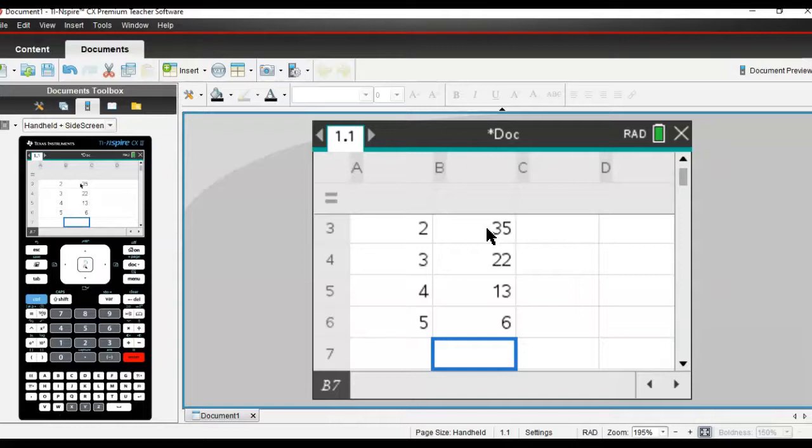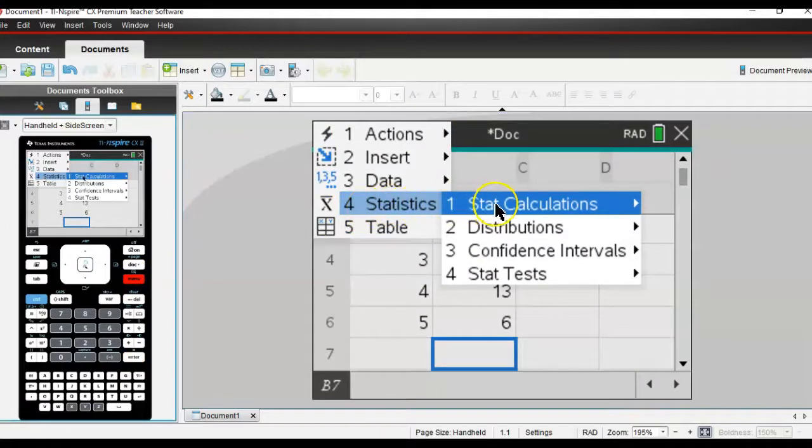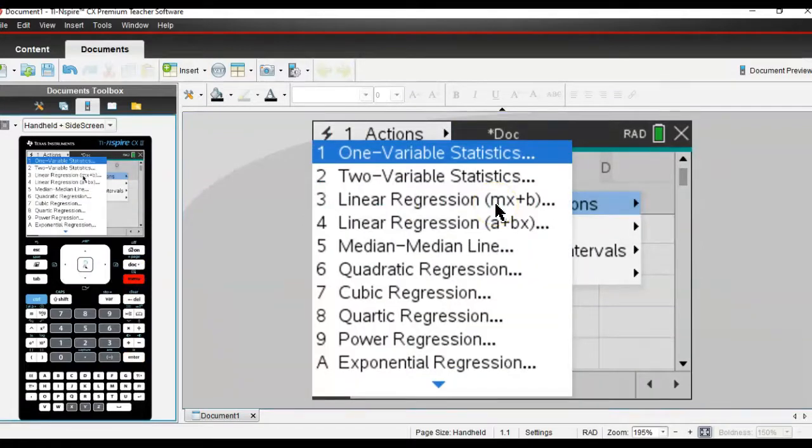So in the first column, these are all the things that could happen. These are our random variables. And in the second column are the frequencies. You could actually write these as frequencies, or you could write these as relative frequencies, and either way it would work. So pick one or the other. If you recall, everything fun and exciting is in the menu. And we are looking for statistics right now, and we are trying to run some calculations.